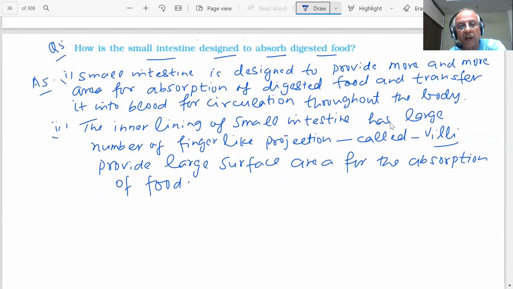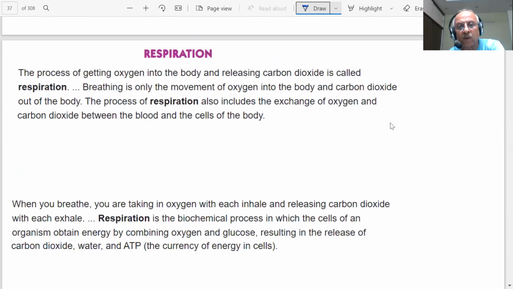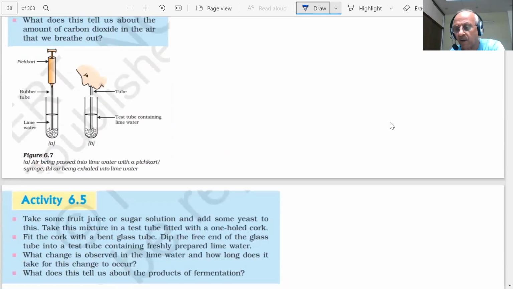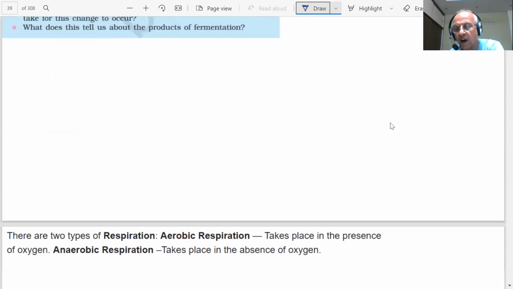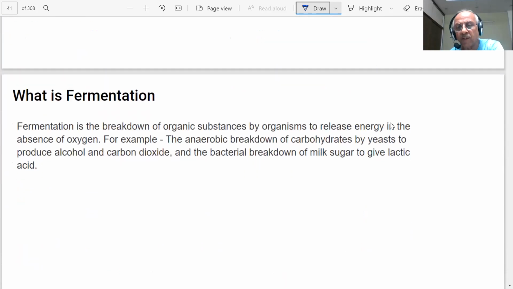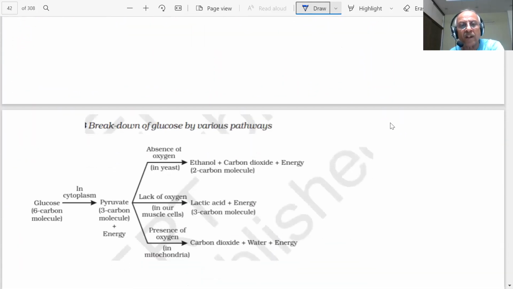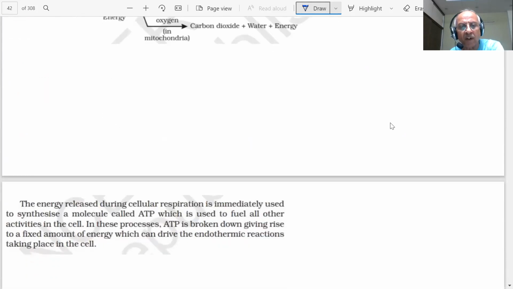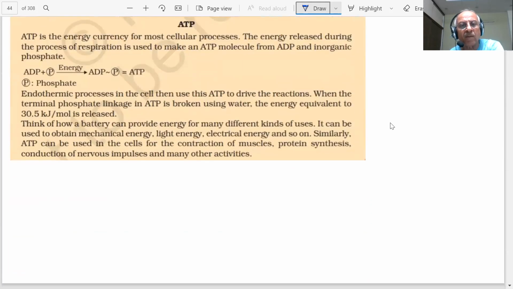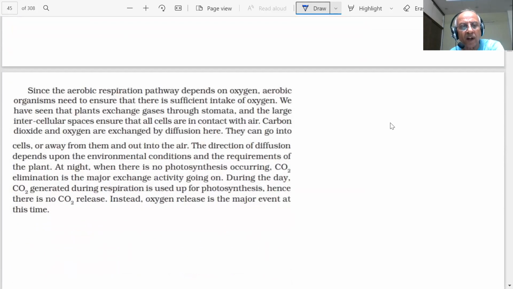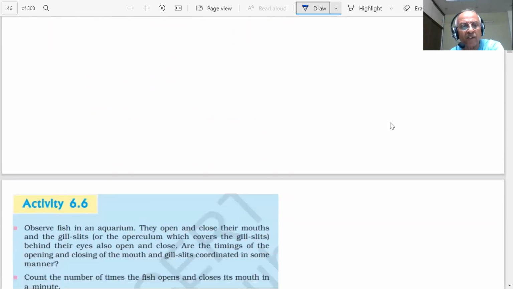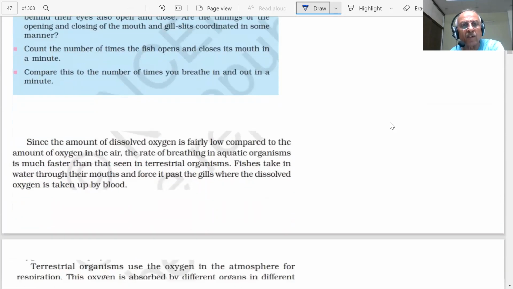All right. We have already discussed what respiration is, students, how the air we are inhaling and how our lungs are working to get the carbon dioxide out and oxygen in, and what the types of respiration are. There are different methods of the breakdown of glucose by various pathways. We have already discussed that ATP is our currency of energy, how everything works in the body, and how the exchange of gases takes place.